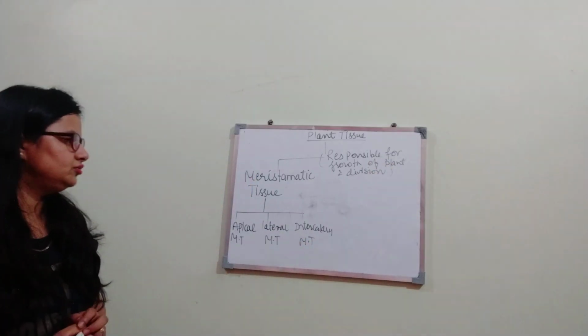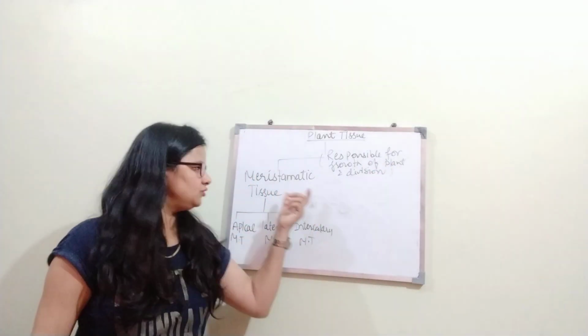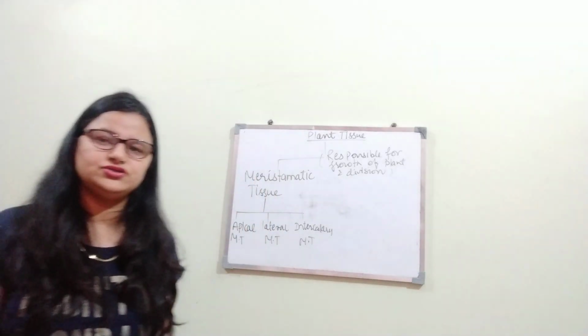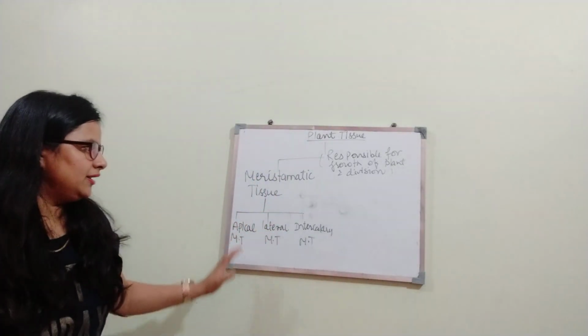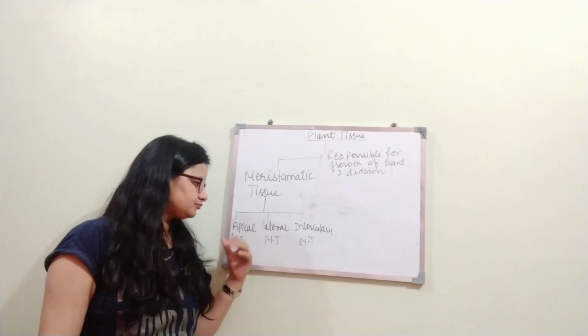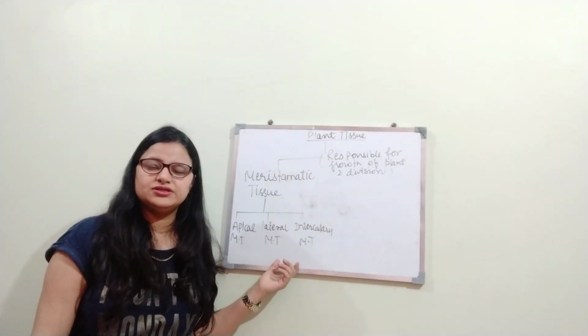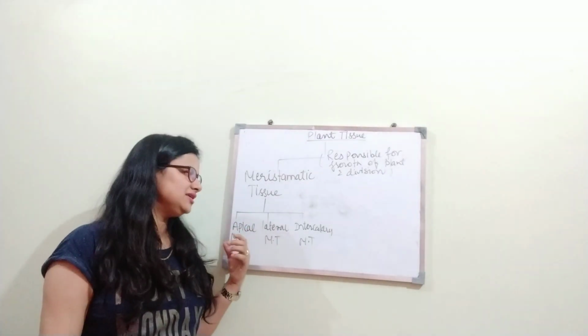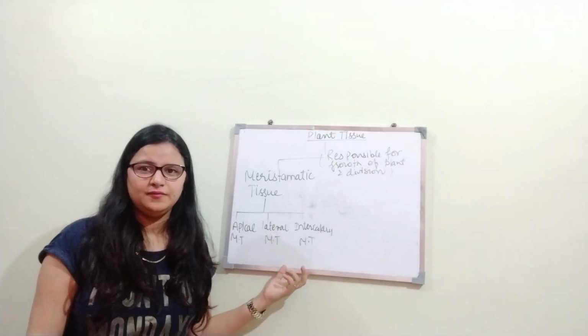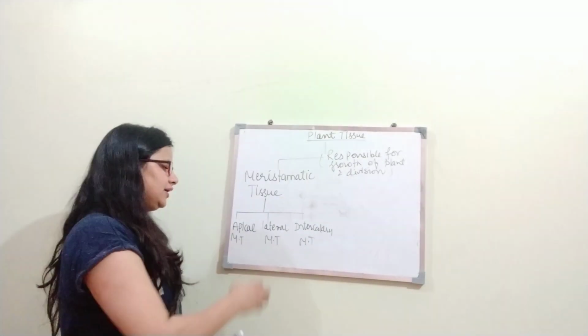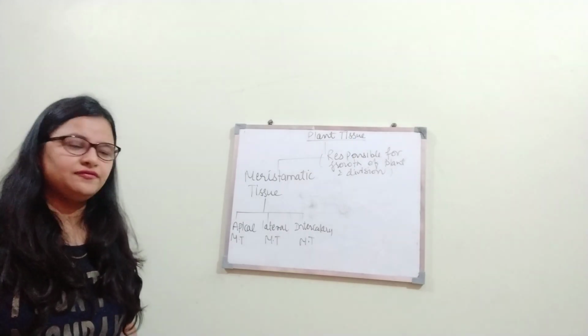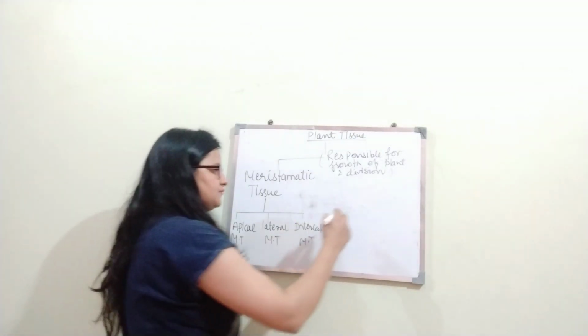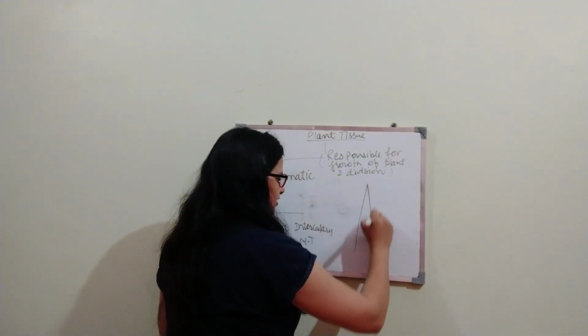Division of cells also takes place in meristematic tissues. Because it is responsible for growth, we see where the growth takes place in the plant. According to that, it is further classified into three types.